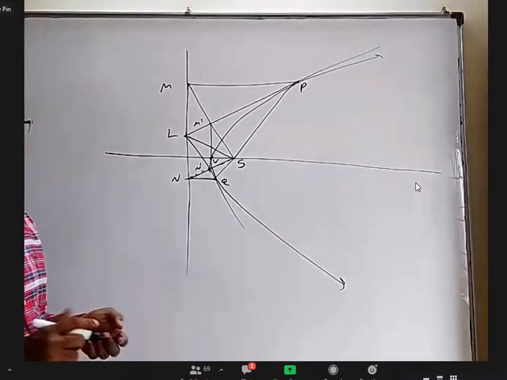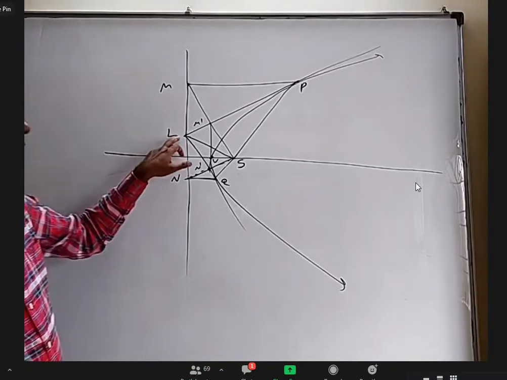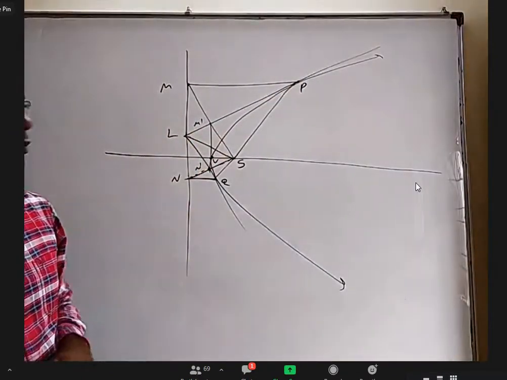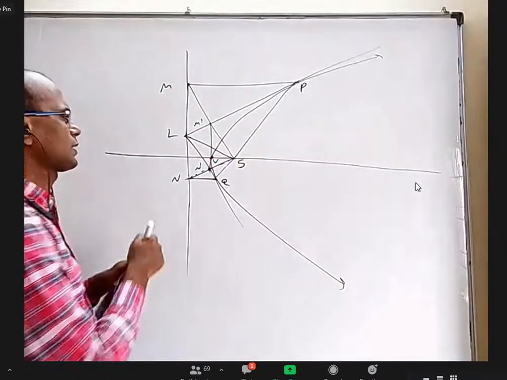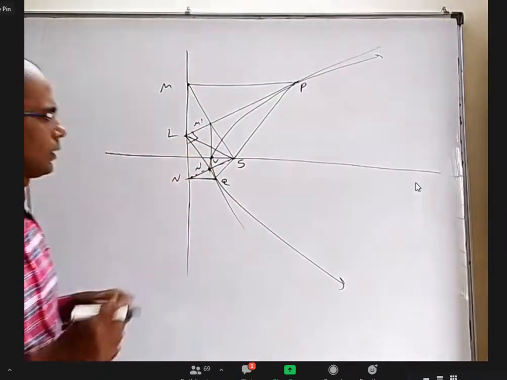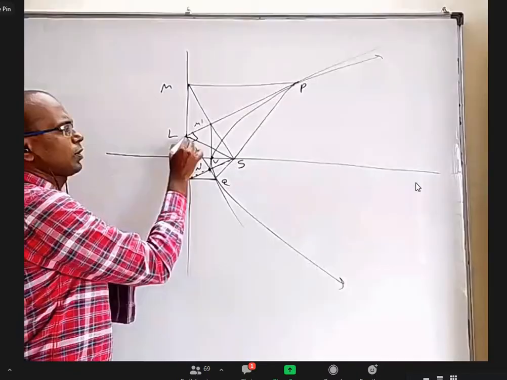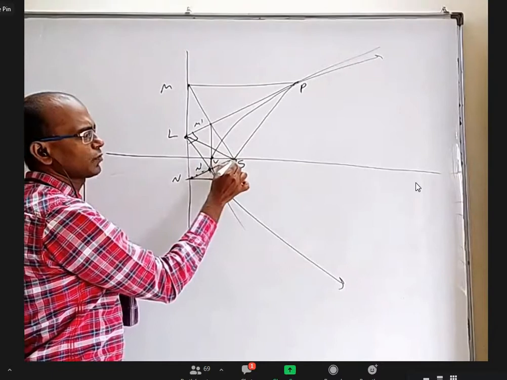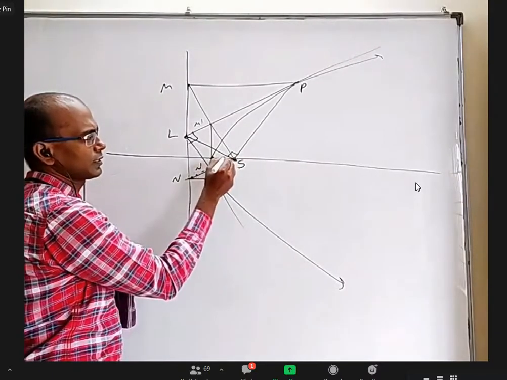Okay, what are the different things that we studied? You take any point on the directrix, the two tangents drawn to the parabola are perpendicular. So that is this one and this one, this angle is 90. Next, you take any point on the directrix, the chord of contact from that point passes through the focus itself. That is, this angle is 90, this angle is 90.